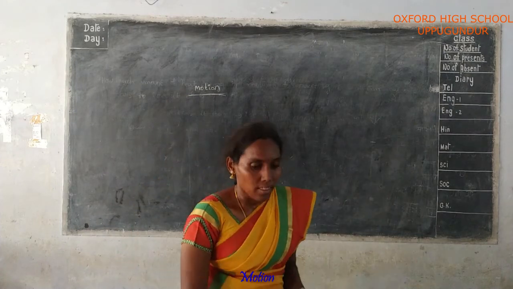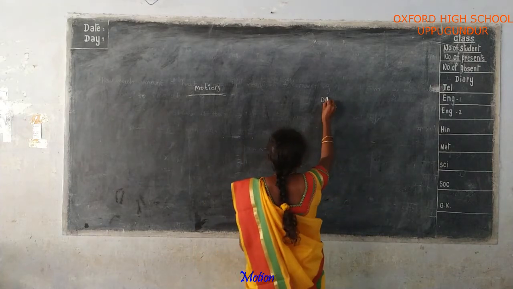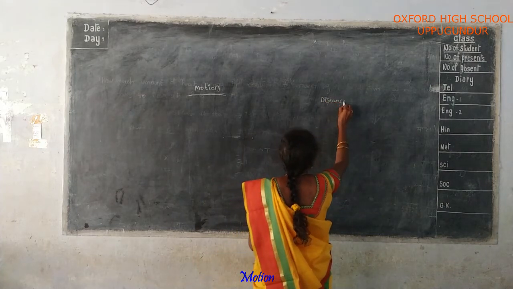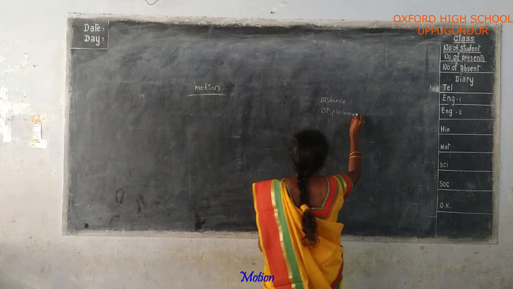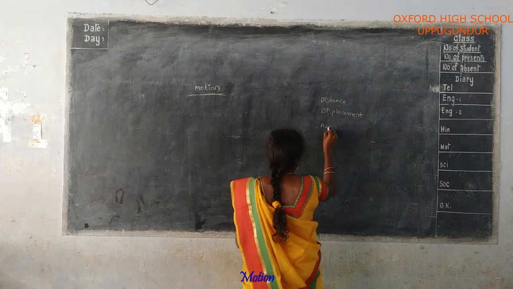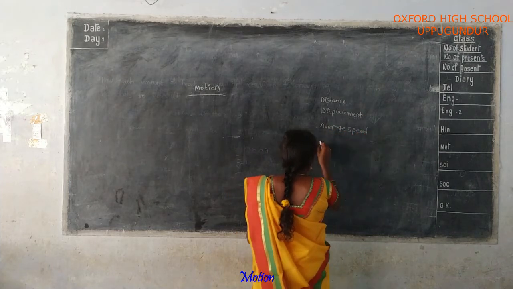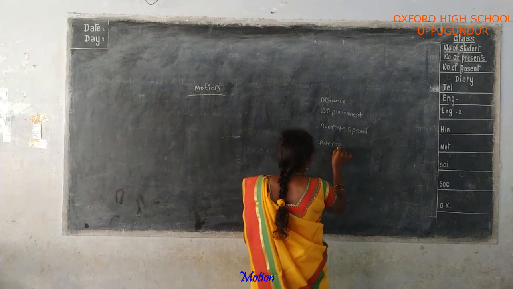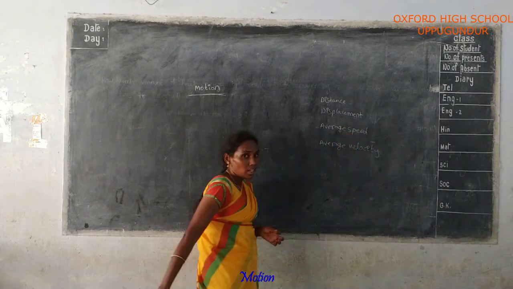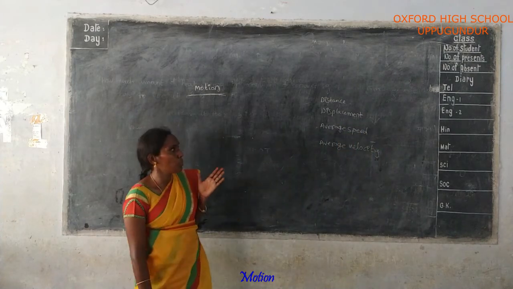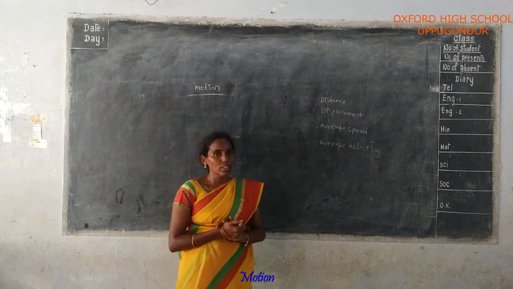In this lesson we will explain distance, displacement, average speed and average velocity.